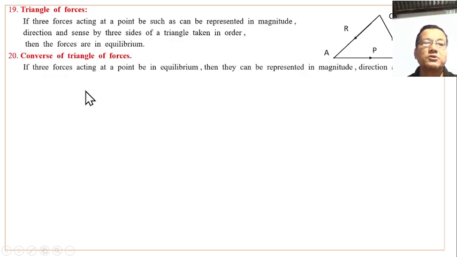Converse of triangle of forces: if three forces acting at a point are in equilibrium, then they can be represented in magnitude, direction, and sense by the three sides of a triangle taken in order.